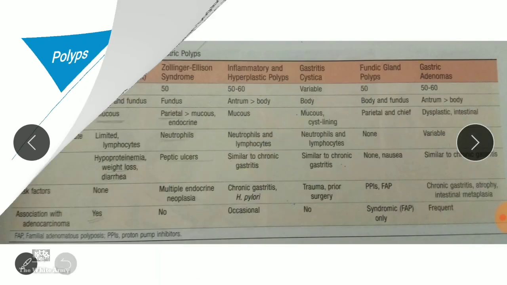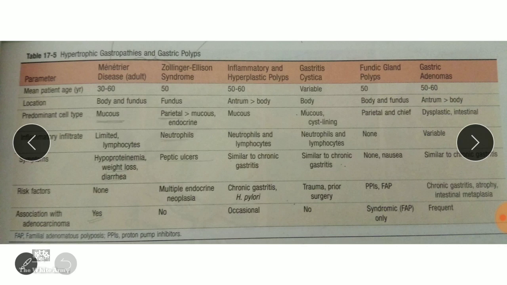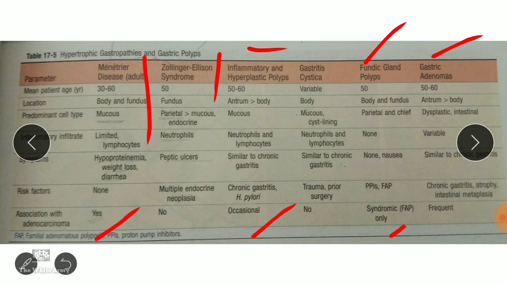And then we move on to see the difference between all these. These two are hypertrophic gastropathies, and these 1, 2, 3 are polyps. The conditions associated with carcinomas are Menetrier disease, inflammatory and hyperplastic polyps, fundic gland polyps and adenoma. And the symptoms vary. Look at this: these have the same complaints as chronic gastritis.